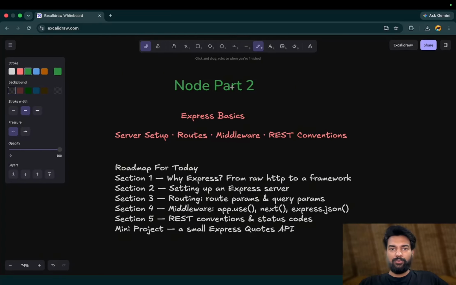In the previous video, we built the HTTP servers totally from Node.js. No Express API was used. No, the Express framework was not used. So in this video, we will be covering that. We will be wrapping that.